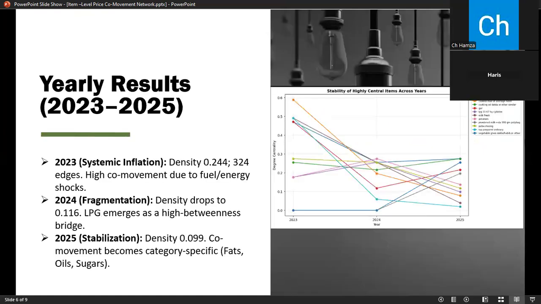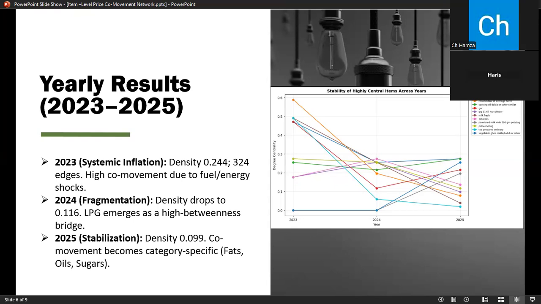Moving on, our results for 2023 revealed a dense, highly connected network with over 320 edges and a density of 0.244. This reflects the severe systemic inflation Pakistan faced that year due to currency depreciation and energy shocks. Because these pressures hit almost every supply chain simultaneously, unrelated items began moving in sync.